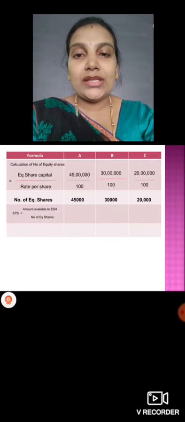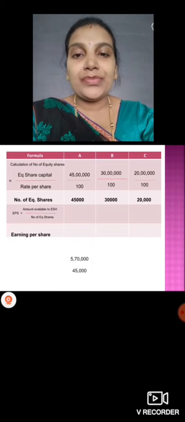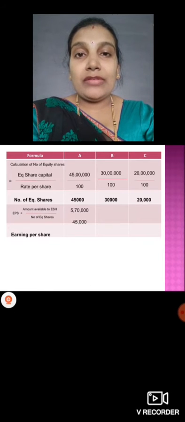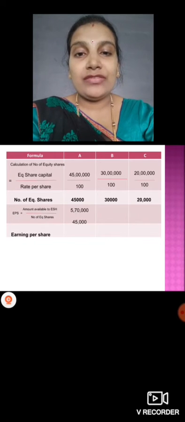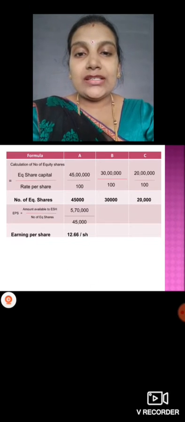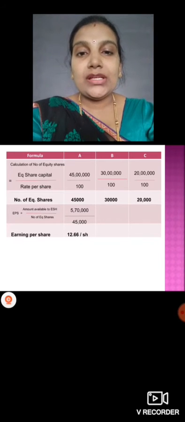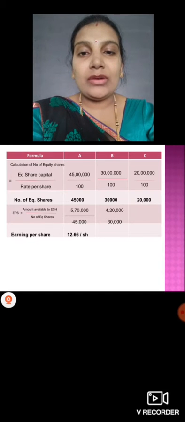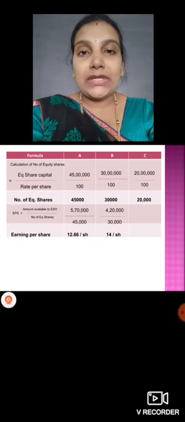Then we'll calculate EPS, earning per share: amount available to equity shareholders divided by number of equity shares. Plan A, amount available for equity shareholders 5,70,000 divided by 45,000 equity shares, we get 12.66 per share. Plan B, amount available to equity shareholders 4,20,000 divided by 30,000, we get rupees 14 per share here.